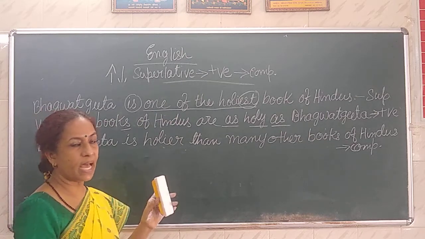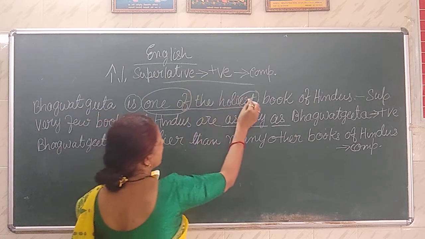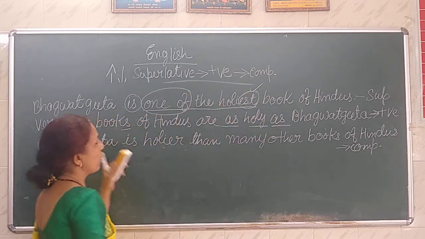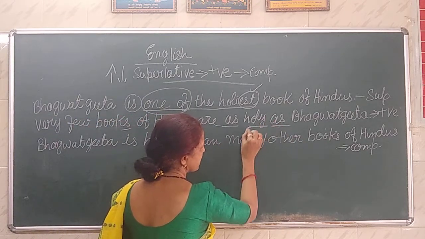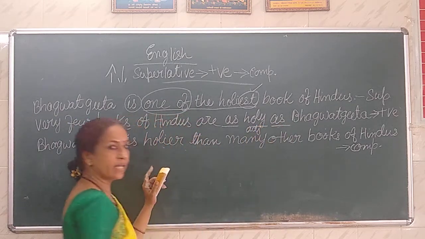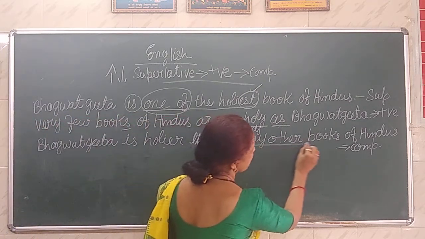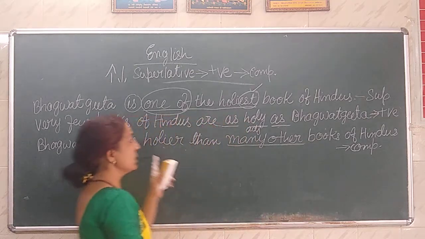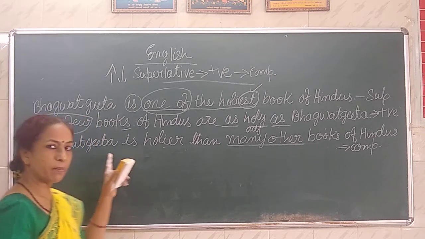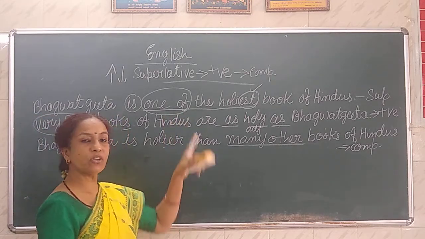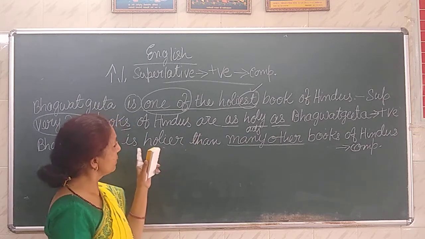Now, one hint I would give you, that when it is one of the EST, then positive degree turns out with as adjective as, and your comparative degree has many other, okay, and so positive degree will start with very few. In the previous sentence, where it was the tallest, then your positive degree started with what?